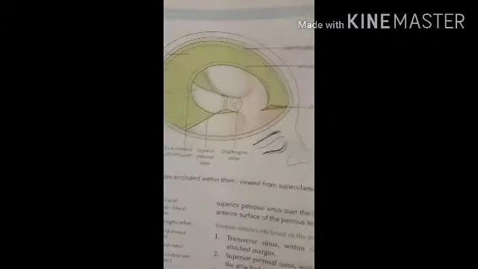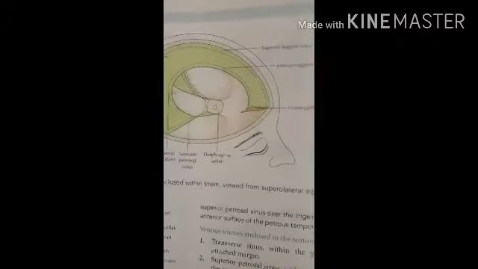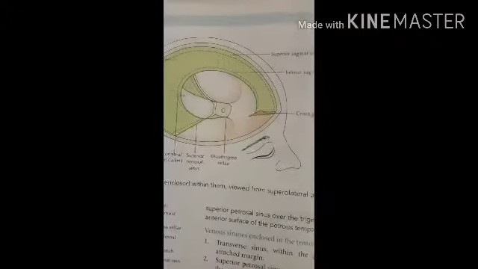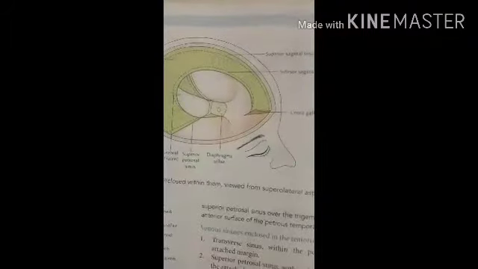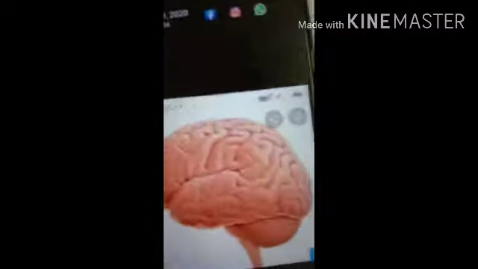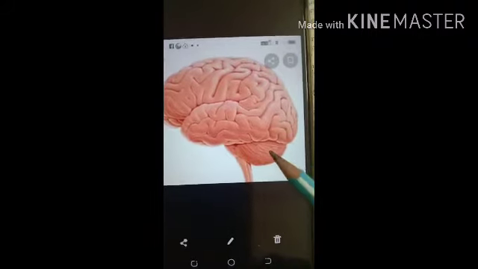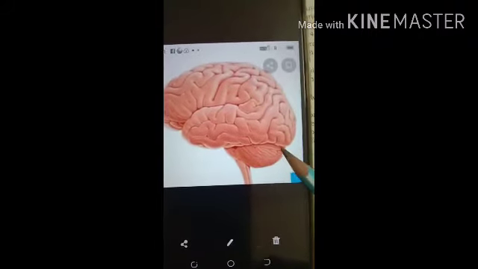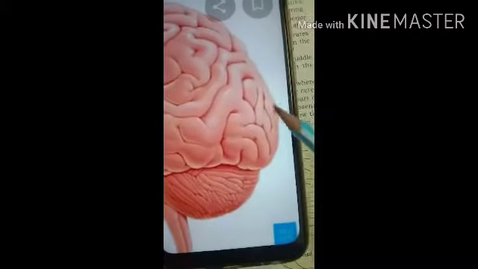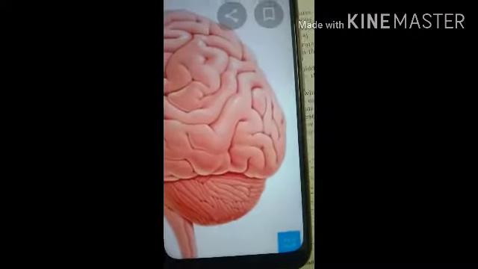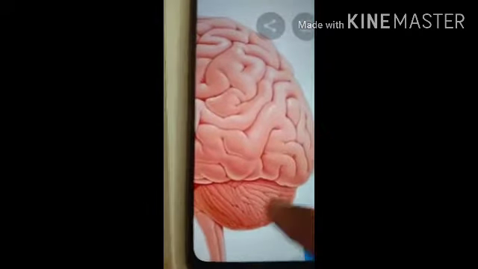You know that the cerebrum is present anteriorly, and the cerebellum is present posteriorly. Here in this diagram you can see the cerebrum and the cerebellum. Between these, a tent-shaped fold is present. This is the tentorium cerebelli.